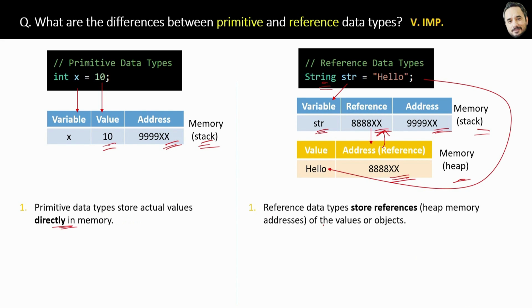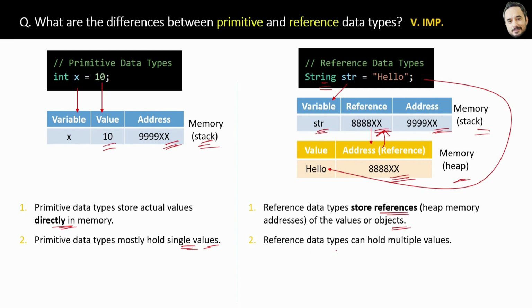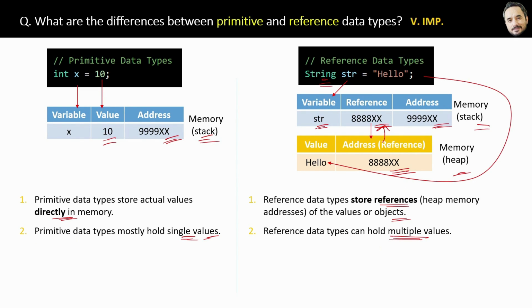Whereas reference data types store references of the value or object, and the actual values are in the heap memory, different memory. Next difference: primitive data types mostly hold single values, like an integer, in the stack memory. But reference data types can hold multiple values. For example, a single array variable in the stack can hold multiple values inside the heap memory. So that is the advantage of reference data types.